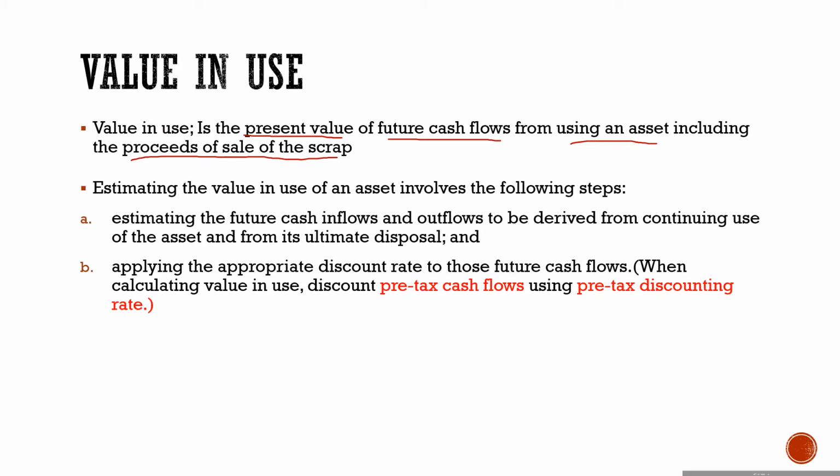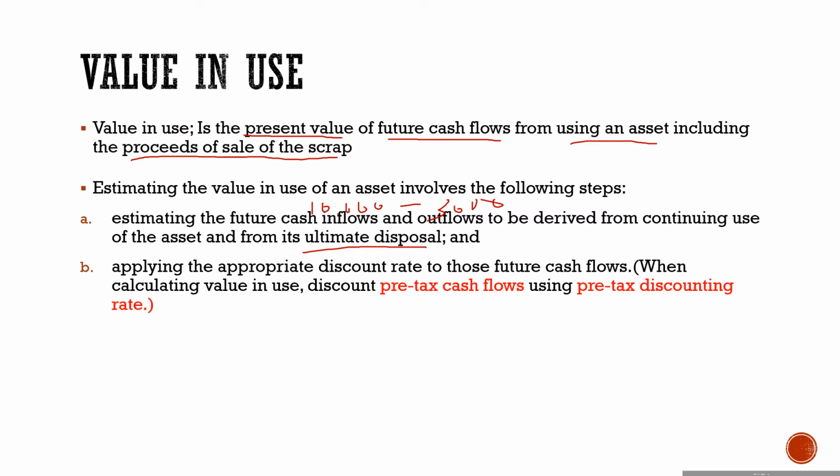Okay, and how do we find the value in use? First of all, we have to estimate the future cash inflows and outflows to be derived from the continuing use of the asset. For example, if you're going to use this asset, maybe you're going to generate sales of maybe 10,000. And as a result, there are expenses which have been incurred, let's say 3,000. So we include the inflows and we deduct the outflows. Thereafter, we also include any inflows from disposal of that asset at the end of its useful life.